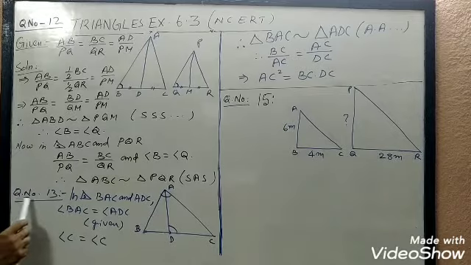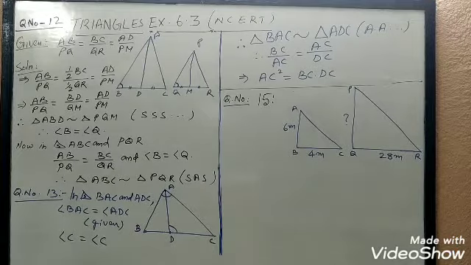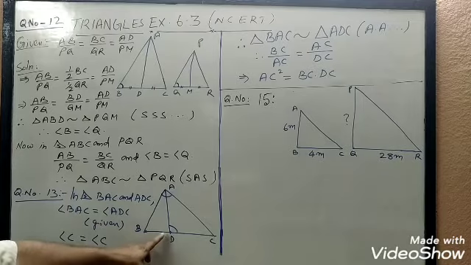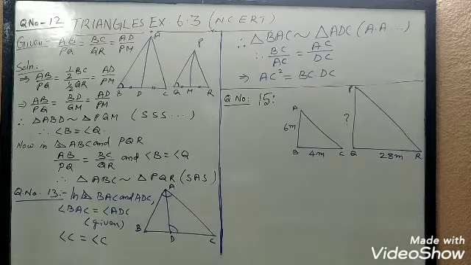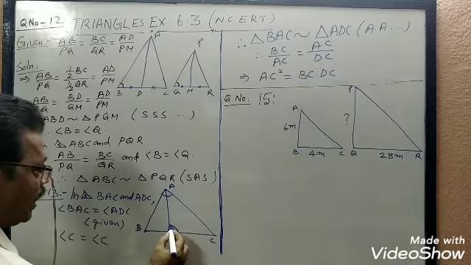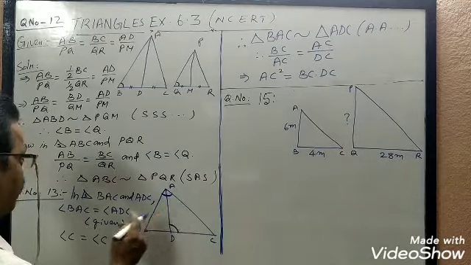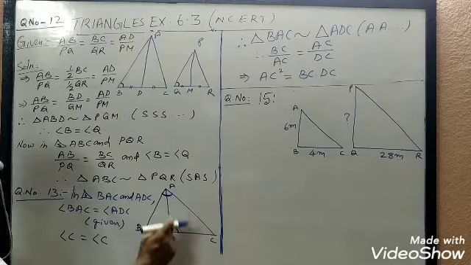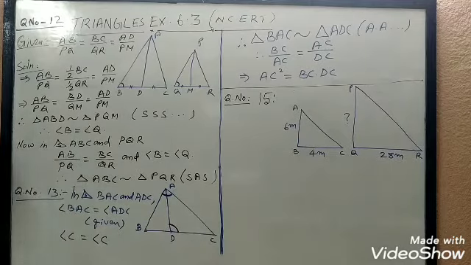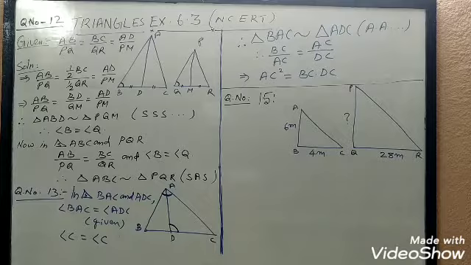Now let us solve question number 13. What is question number 13? D is a point on side BC of triangle ABC such that angle ADC is equal to angle BAC, given. So angle ADC equal to angle BAC, and we have to prove CA square equal to CB into CD, whatever it is, no problem.